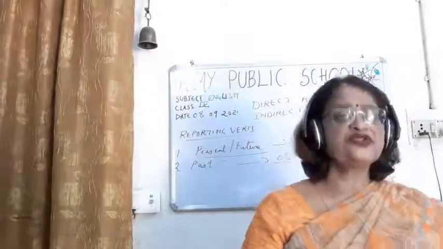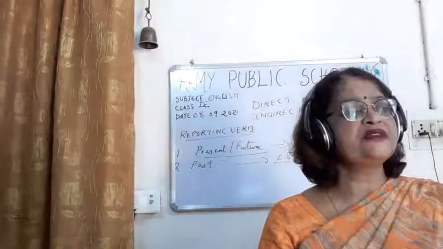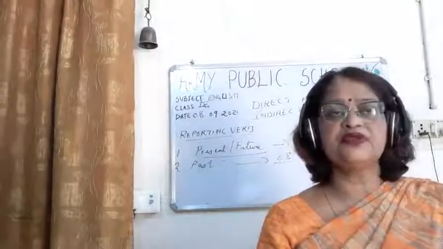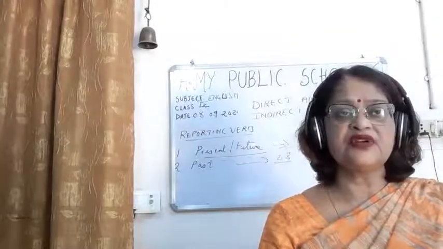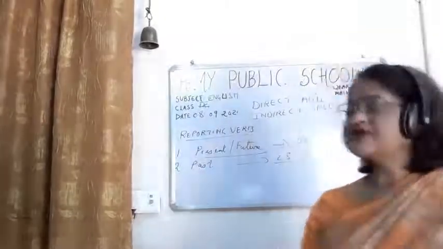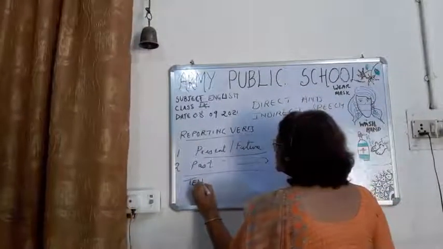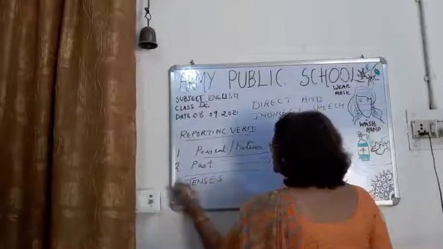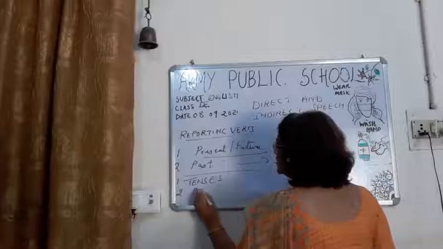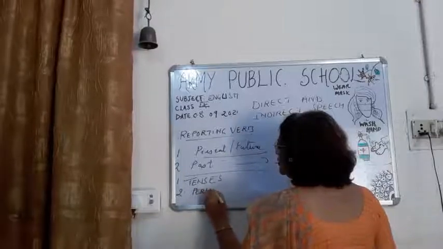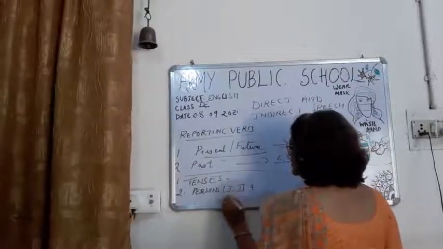Now children, I also told you earlier that if you want to change from direct speech to indirect speech, you have to learn three things, otherwise you won't be able to do it. First, you should be aware of your tenses. Second, persons: first person, second person and third person.